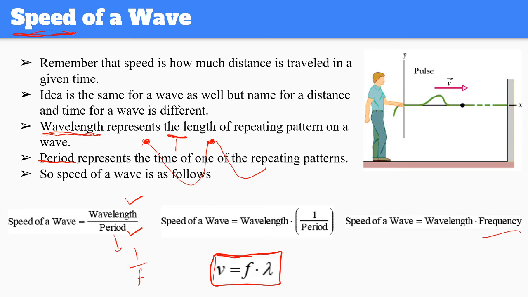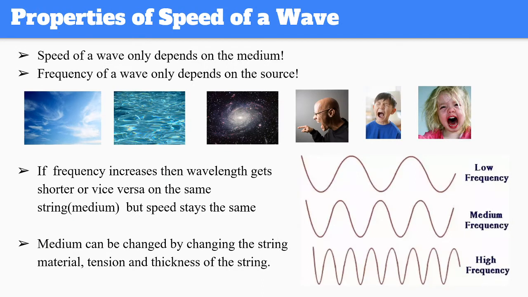So if you multiply wavelength of a wave with its frequency, then it's going to tell you the speed of that wave. And speed of a wave depends on one thing only. This is very, very, very important. So it doesn't depend on the wavelength. It doesn't depend on the frequency. So again, the speed is frequency times lambda. However, speed doesn't depend on frequency or the length of the wave. It only depends on one thing, medium.